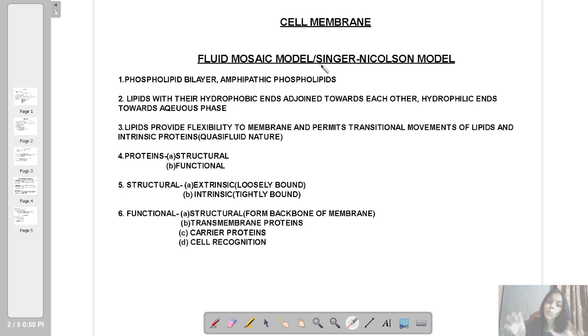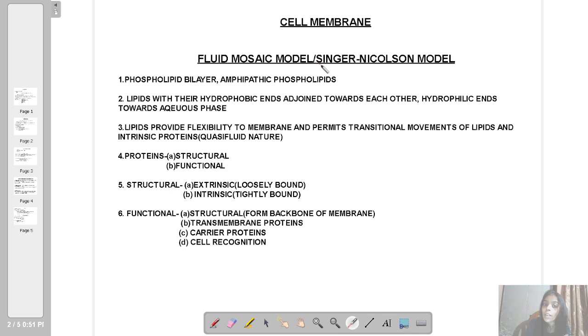One end is water loving, which is called hydrophilic, and the other end is hydrophobic. This much idea the sandwich model gives us. But later, more research was done. A few years later, Robertson introduced a model, and that is called the unit membrane model.